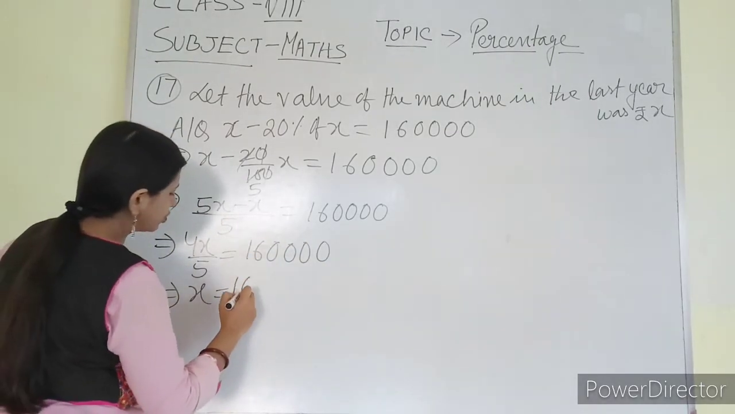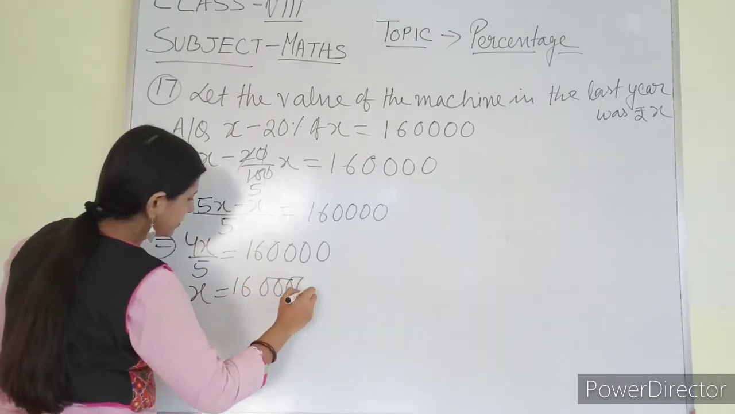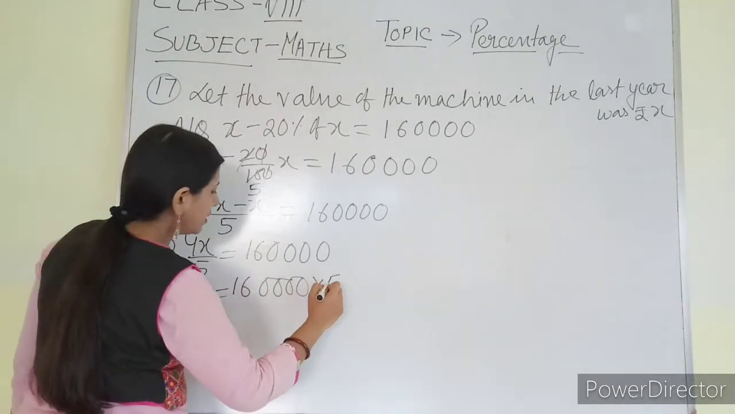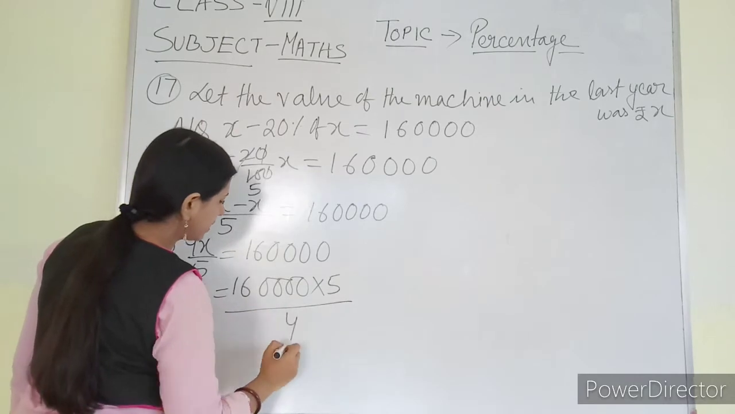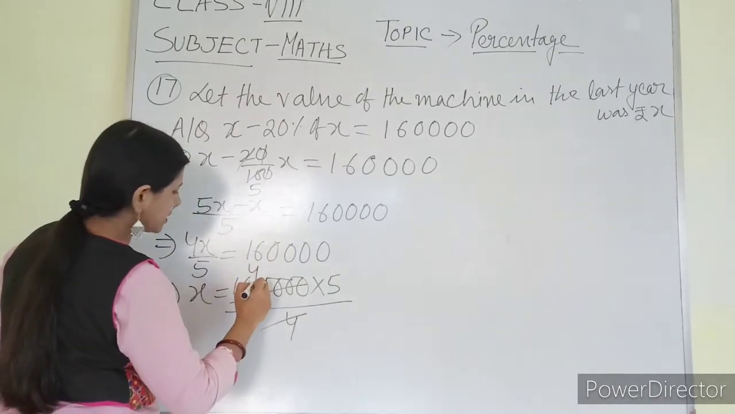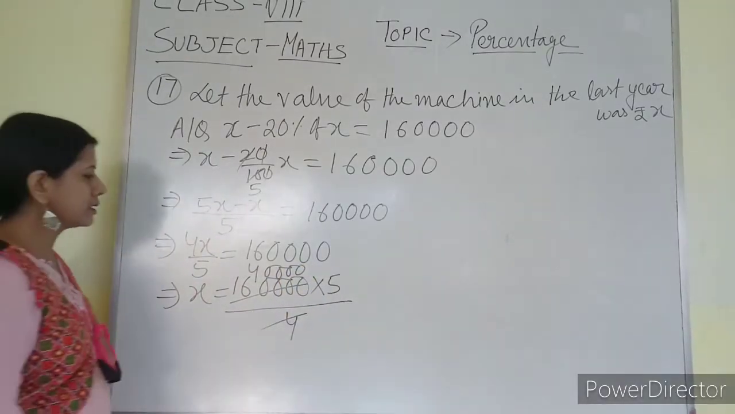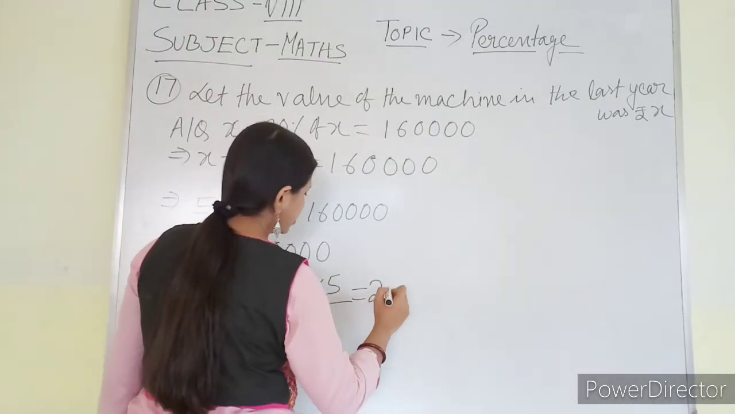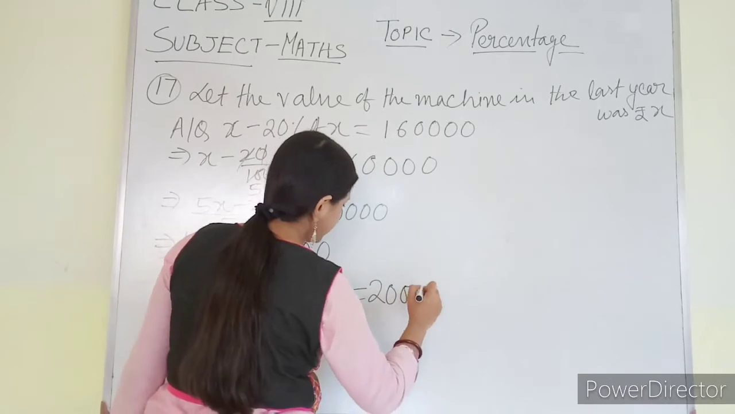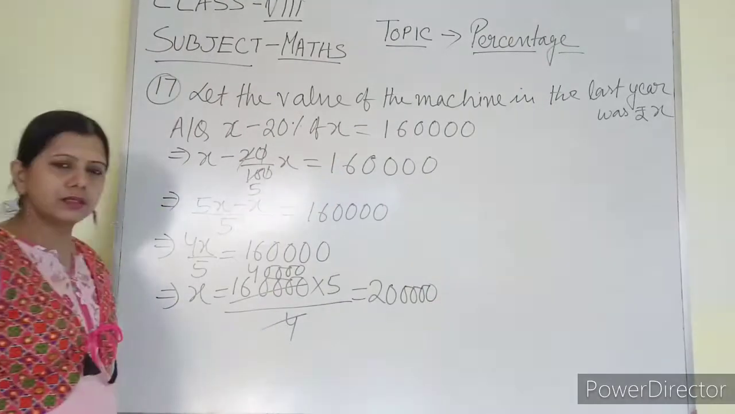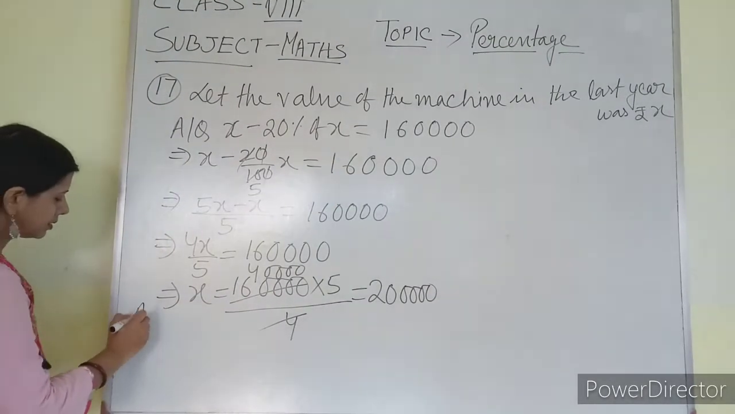So what is x? This thing is going to that side, so 5 will come here and 4 will come here. 4 4s are 16, and 5 4s are 20. This is the answer. You can write down the answer.